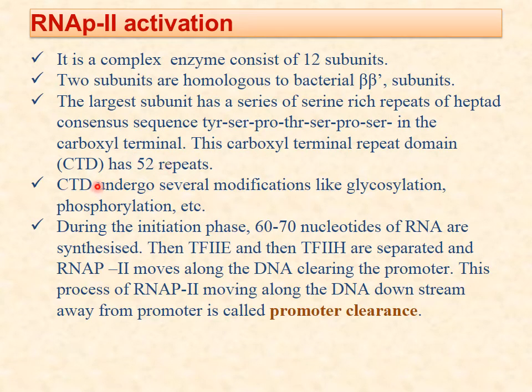This carboxyl terminal repeat domain undergoes several modifications like glycosylation, phosphorylation, etc. When all these modifications take place, transcription factors 2H and E get separated from there, and this is promoter clearance. Now only RNA polymerase 2 moves along the DNA downstream and starts the synthesis of RNA.